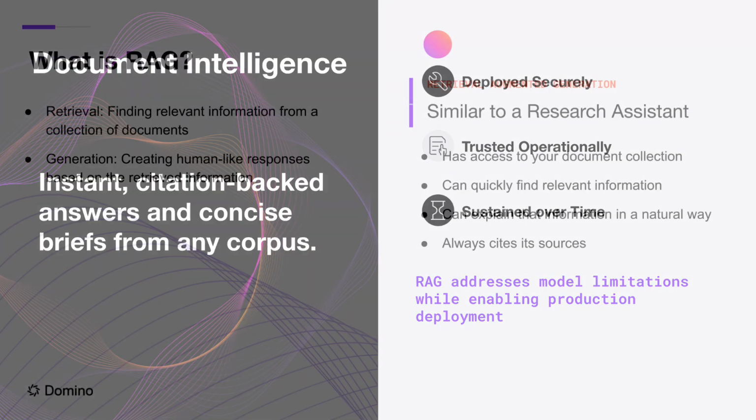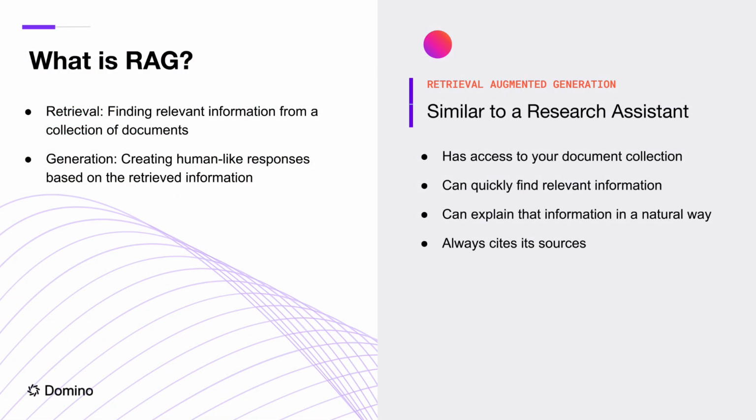This is where frameworks like Retrieval Augmented Generation, or RAG, become essential. RAG allows us to work around these limitations by intelligently retrieving only the most relevant information and feeding it to the model. RAG consists of two core components, the retrieval component and the generation component, which produces responses based on that retrieved information. Think of it as an automated research assistant with access to your document repository. It finds relevant information, synthesizes it clearly, and provides source citations.